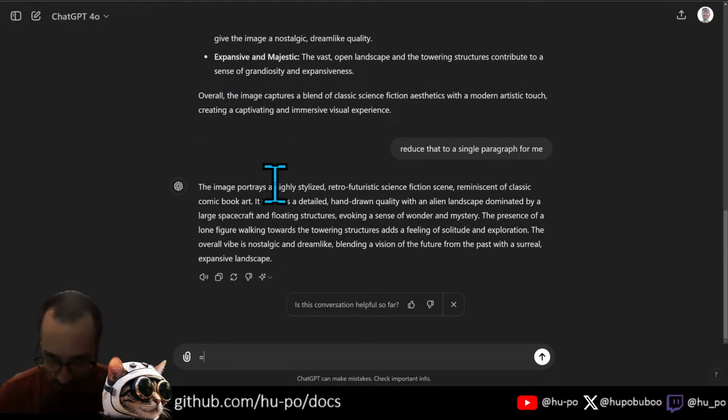Highly stylized, retro-futuristic science fiction, reminiscent of a classic comic book. Detailed, hand-drawn quality. Sense of wonder and mystery. Lone figure, towering structures.